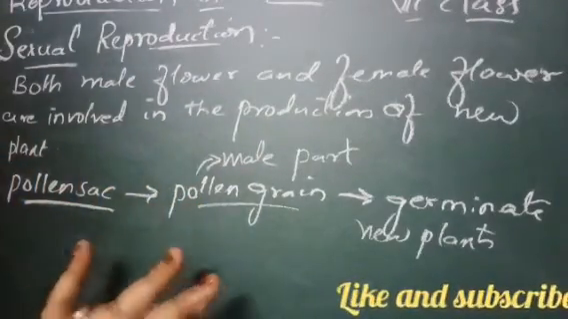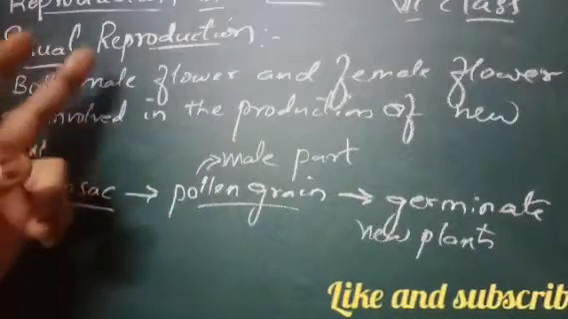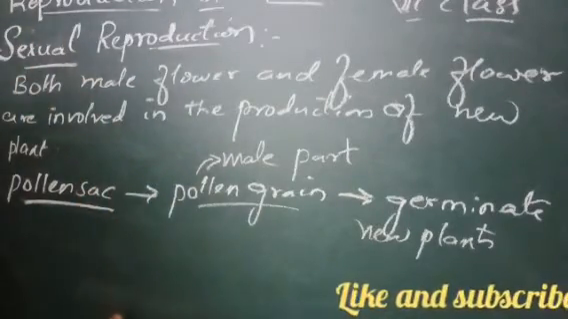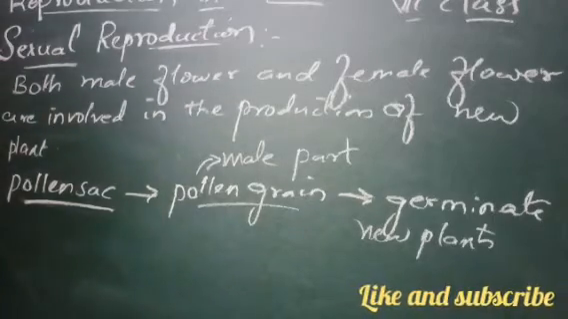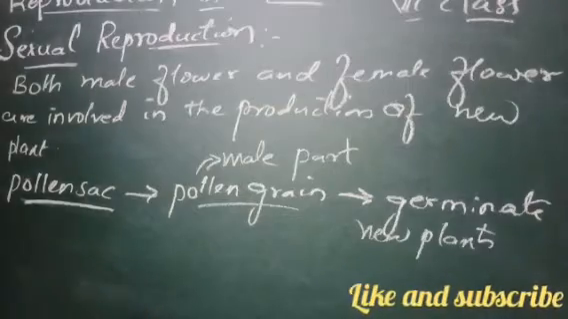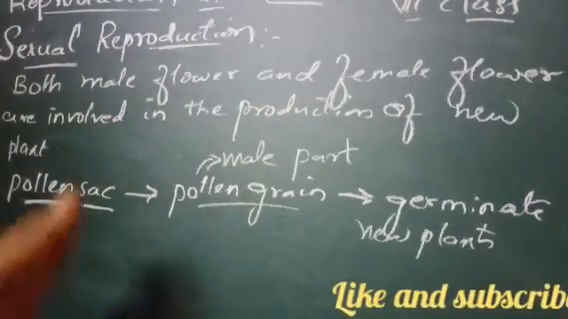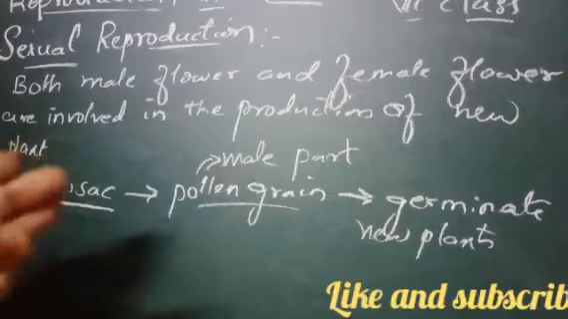So what we are doing now, we will see how this reproduction of plant is taking place with the help of sexual reproduction. So for example, what we are going to do, we are going to take two plants which are having male flowers and female flowers.